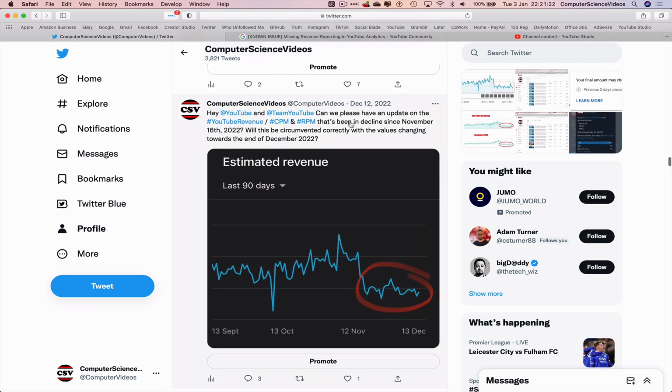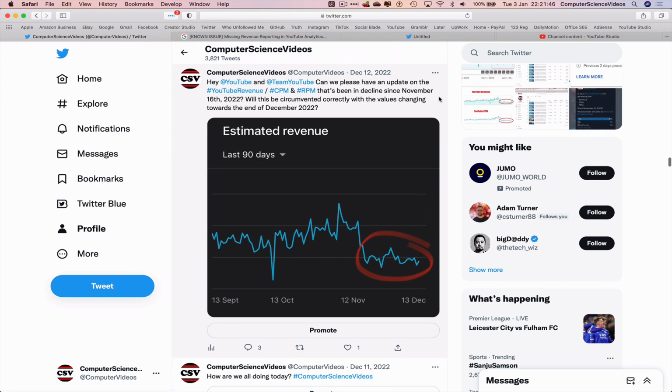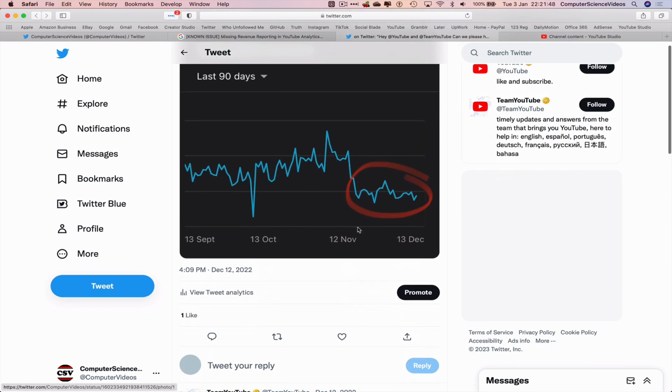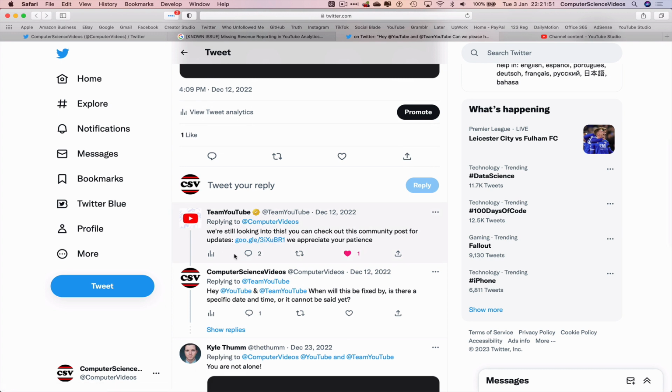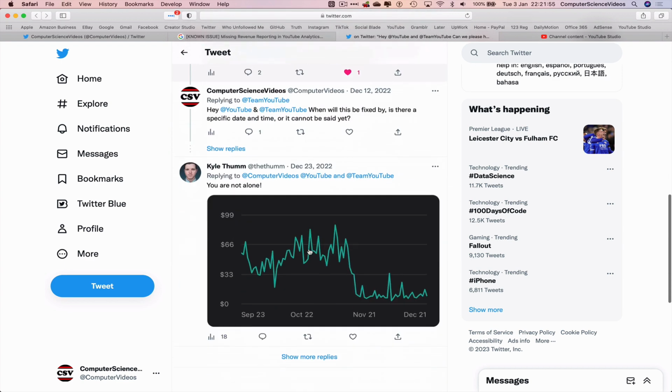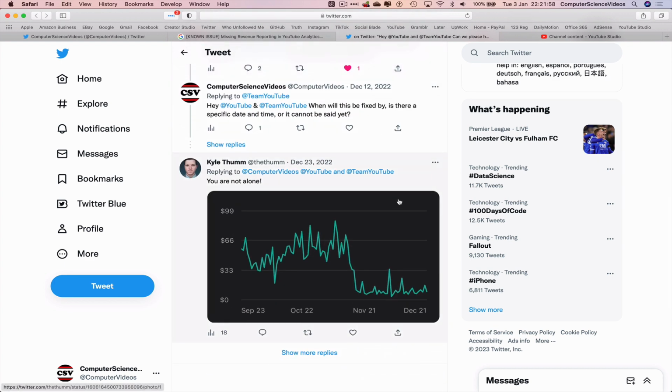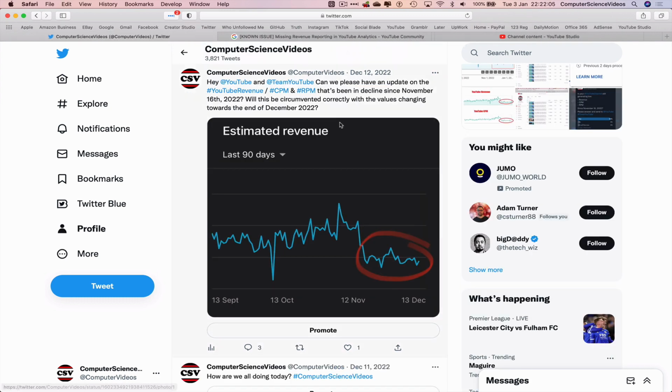And then December 12, 2022. Can we please have an update on the YouTube revenue, CPM, RPM that's been in decline since November 16, 2022? Will this be circumvented correctly with the values changing towards the end of December? Click on this tweet. We're still looking into this. You can check this out in the community post. We appreciate your patience. I was also told that I'm not alone, and this is happening to many users across the platform. So let's close this, go back to the tweet thread.